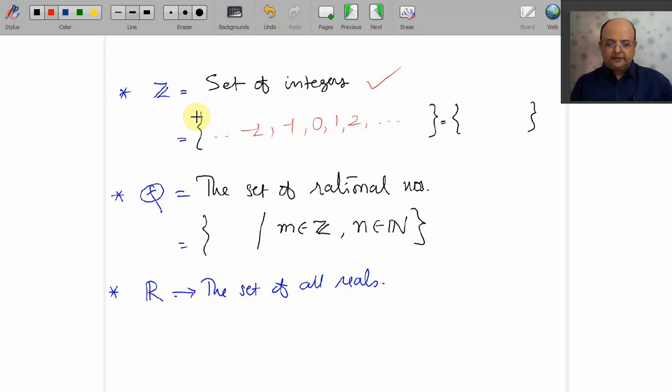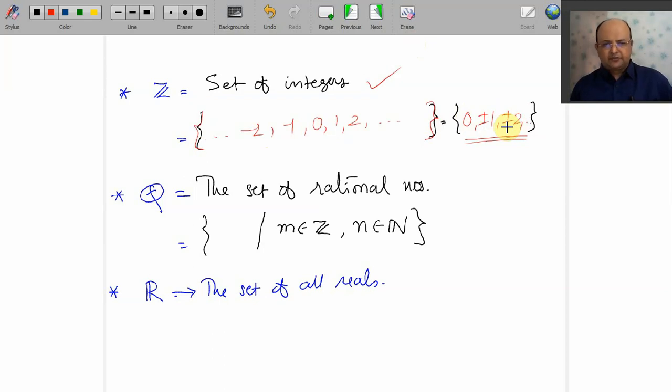Usually set is denoted by this type of curly bracket. Okay, well, we write these as 0 plus or minus 1 plus or minus 2 and so on. We don't write like this 0 1 2 -1 -2. We will write this simply as 0 plus or minus 1 plus or minus 2 and so on.